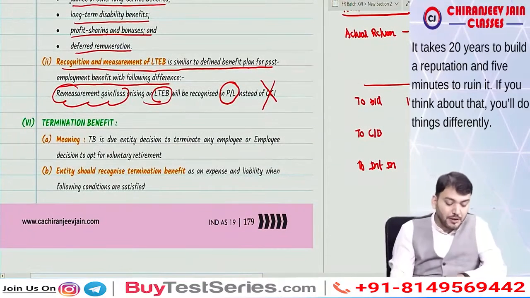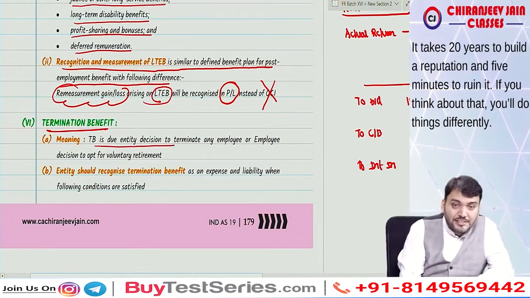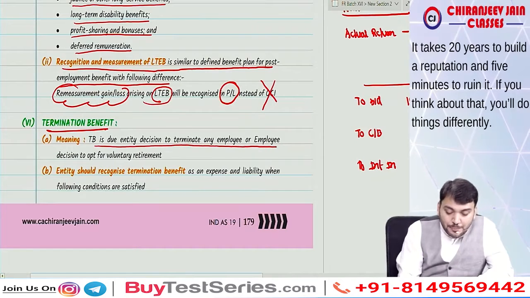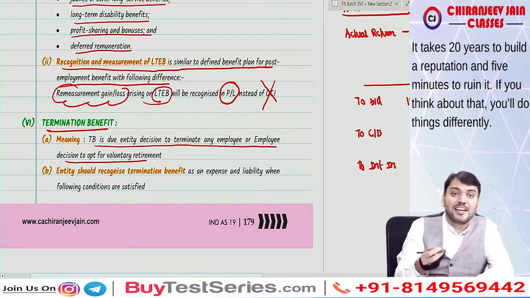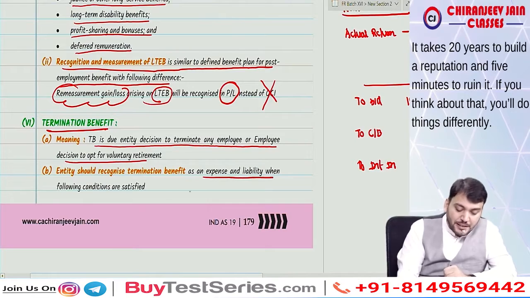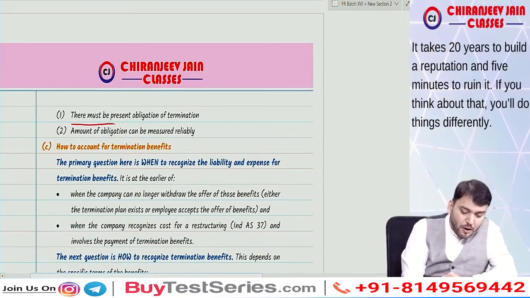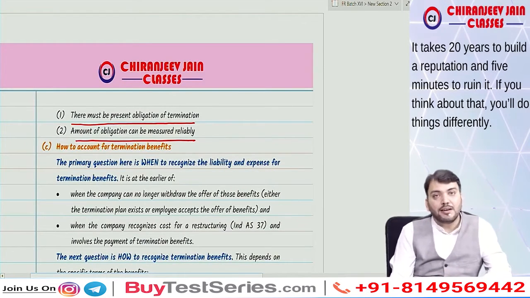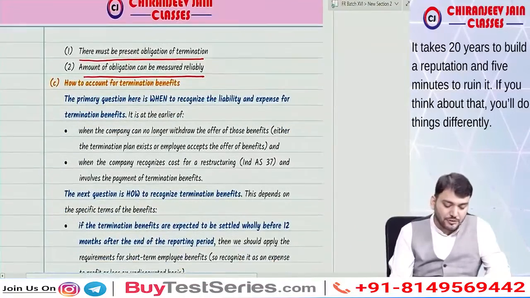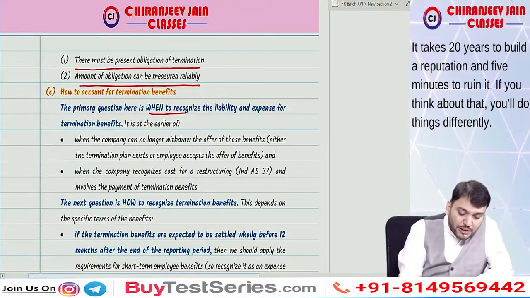Termination benefit. Termination benefit is due to the entity's decision to terminate an employee or an employee's decision to opt for voluntary retirement. Entities should recognize termination benefit as an expense and liability when the following conditions are satisfied: there is a present obligation of termination, and the amount of obligation can be measured reliably. Understood?